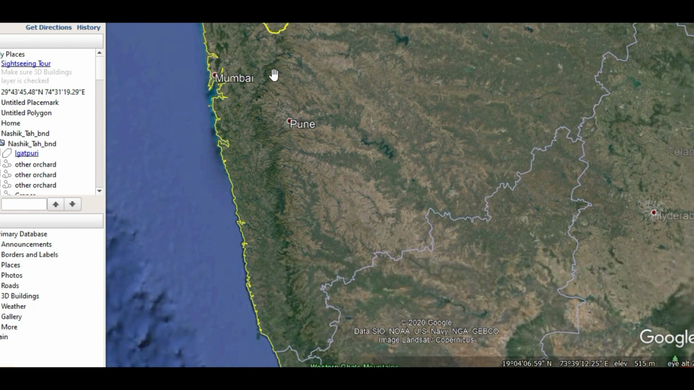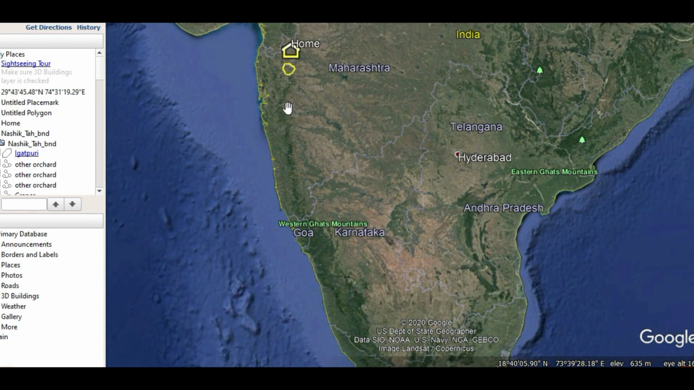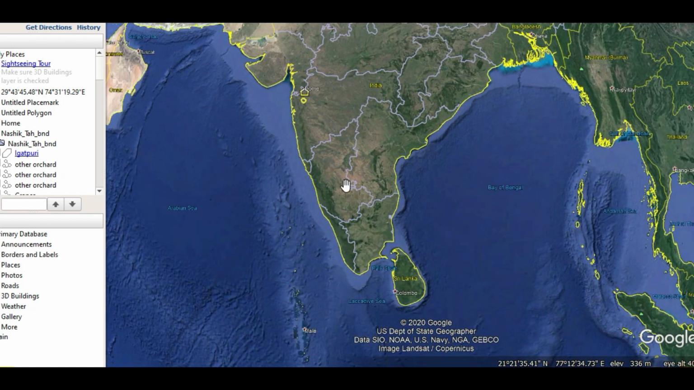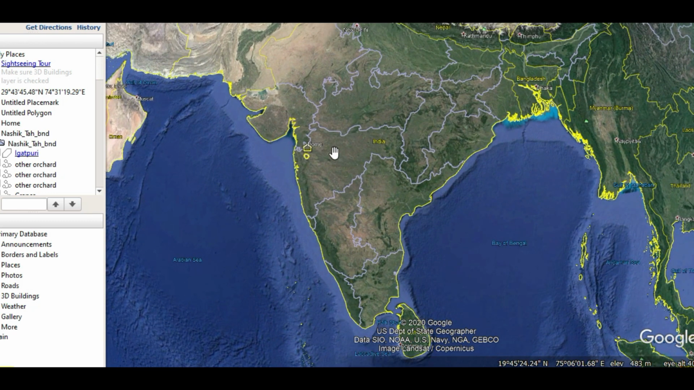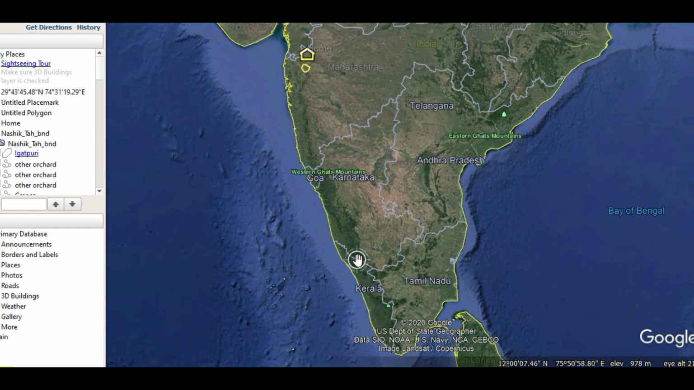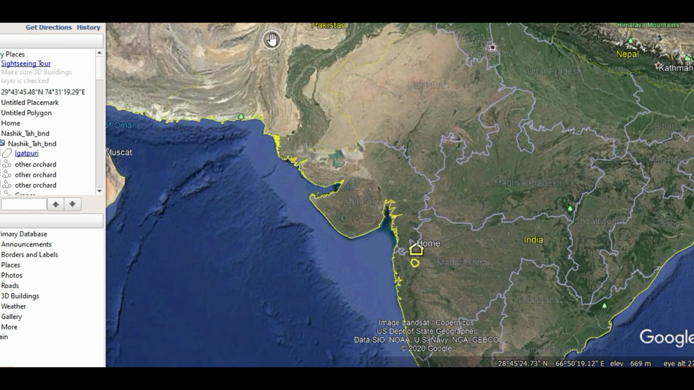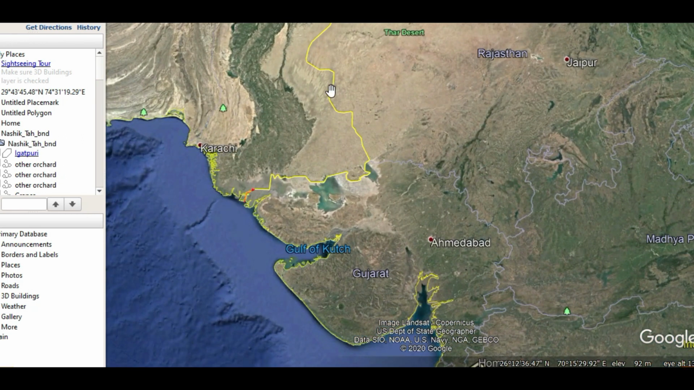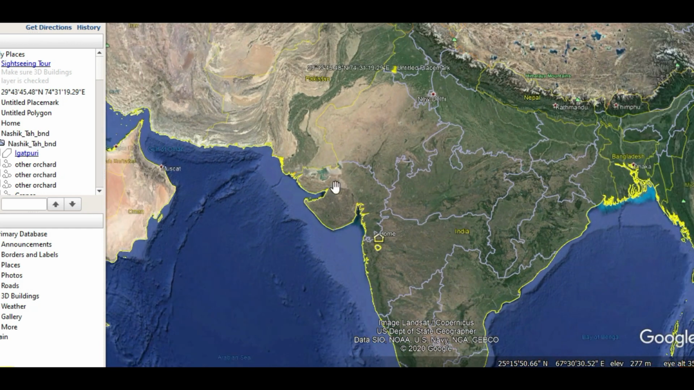So you will find here the headquarter of Army Southern Command, and the area that comes under this particular command is entire southern India: Maharashtra, Karnataka, then Andhra, Telangana, Tamil Nadu, Kerala, Goa, Gujarat, and also southern Rajasthan. Southern Rajasthan means the area which belongs to this particular area. This is Jaisalmer and all the southern districts like Udaipur, Dungarpur. So this area comes under Southern Command, so remember this thing.